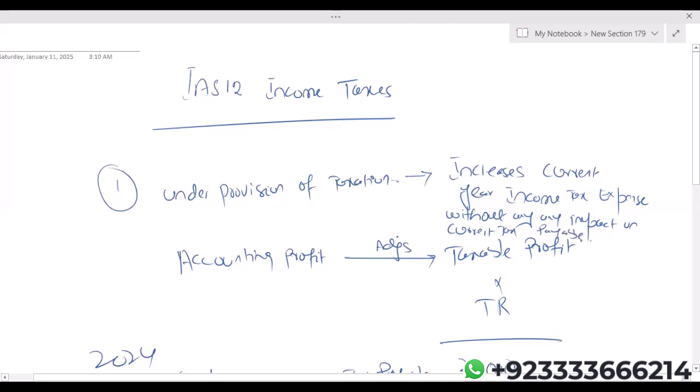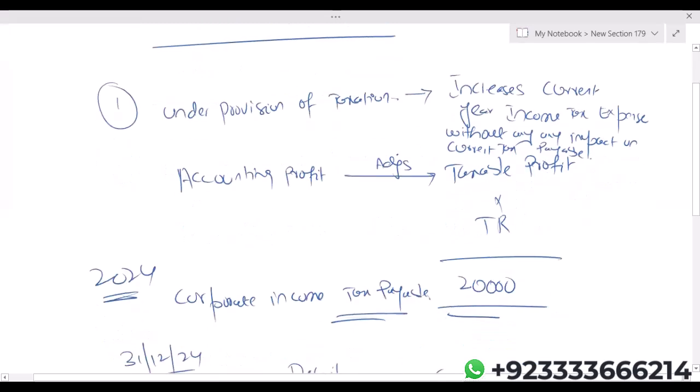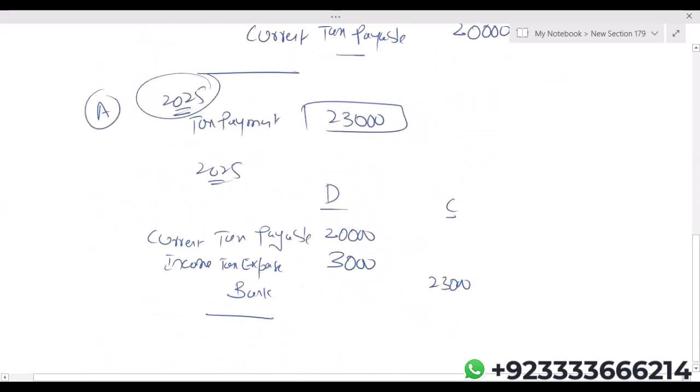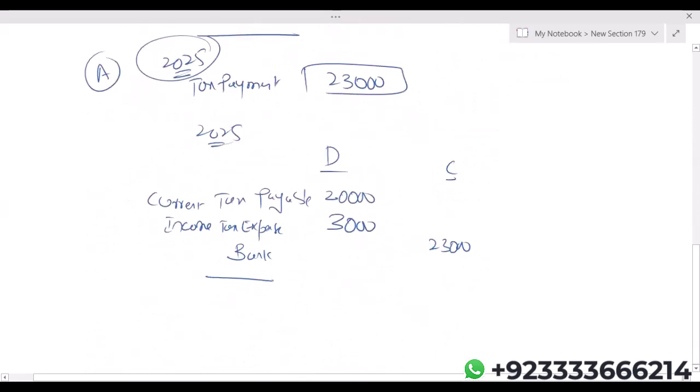Obviously, in 2025, when you convert accounting profit to taxable profit, and multiply taxable profit of 2025 by the tax rate, you get the current tax payable of 2025. Under provision will not have any impact on the current tax payable of 2025, but under provision increases the current year, that is in my example 2025, income tax expense.